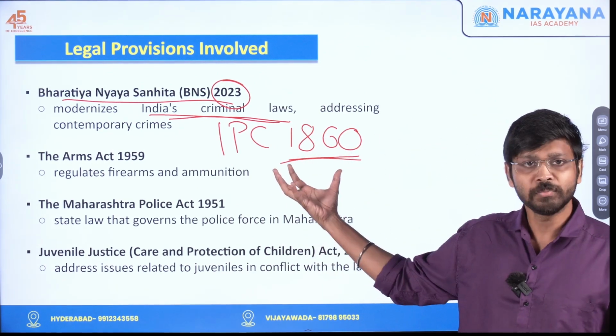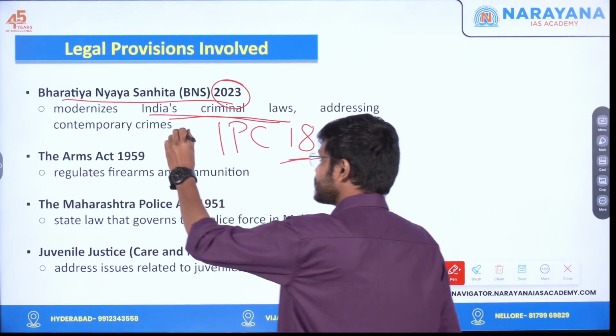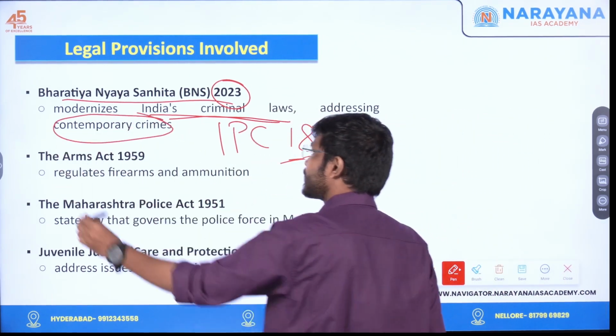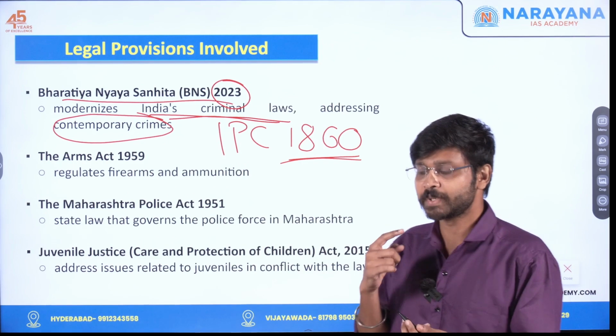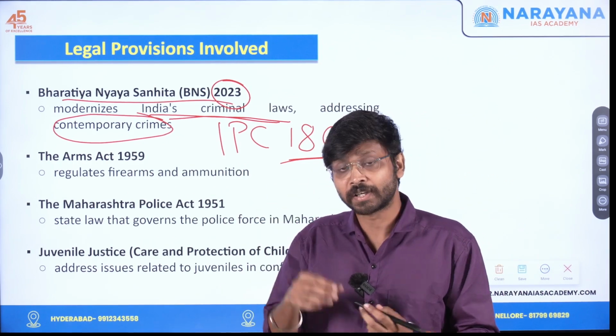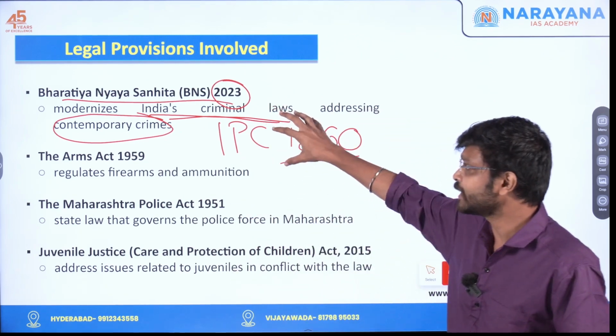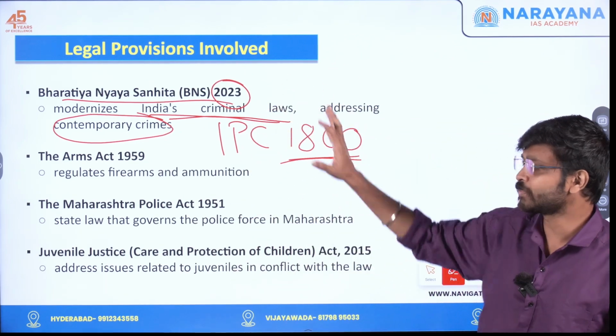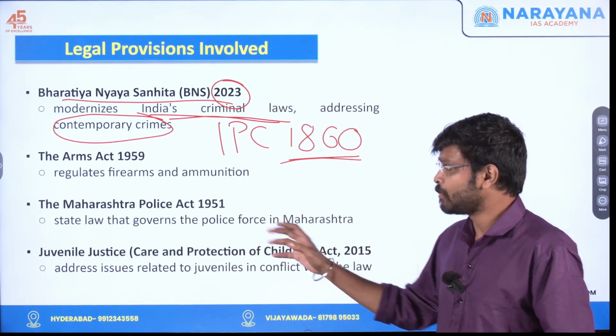So obviously we have to modernize. Why? Because it was not addressing contemporary crimes. Contemporary crime means what? For example, cyber crime. At that time, cyber crimes were not there. Even terrorism related acts were not there. Organized crime was not there. So that is why we enacted BNS. So BNS is one of the legal provisions which was invoked by the Maharashtra police.